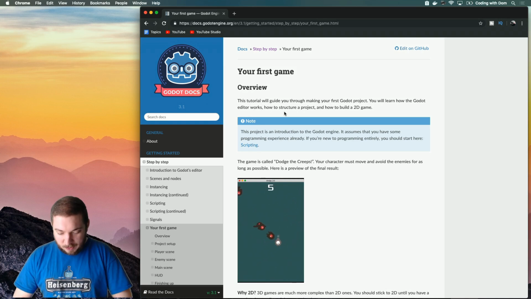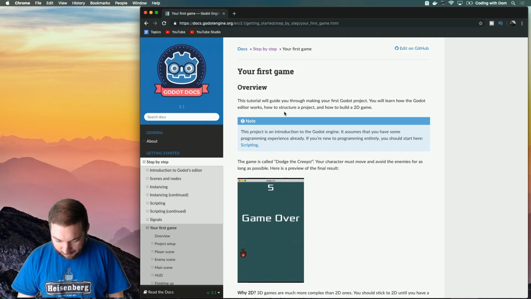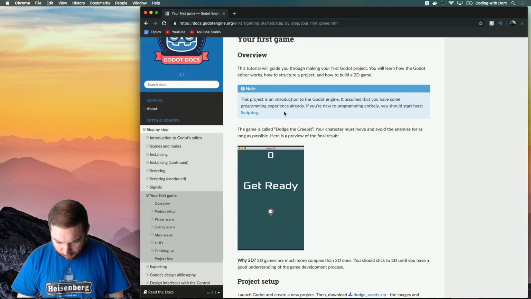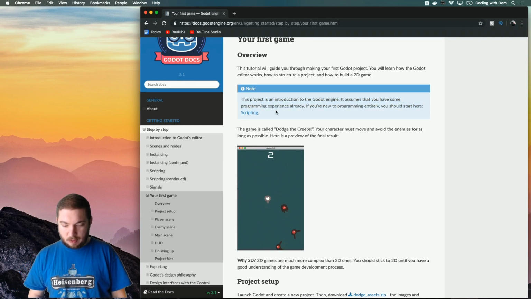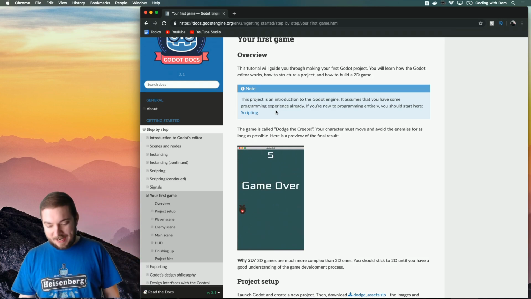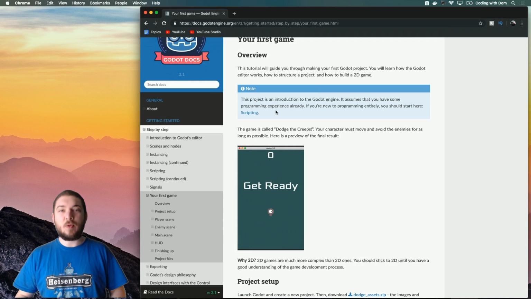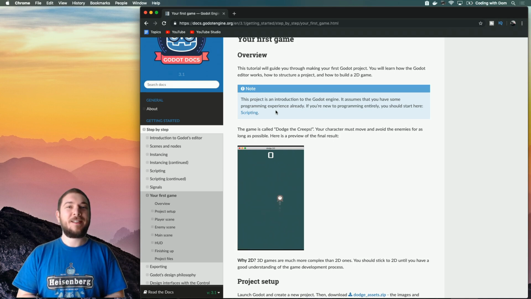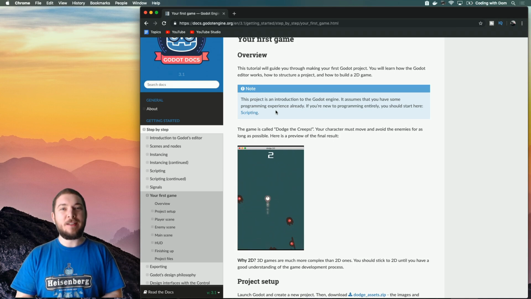Without further ado, let's go through the tutorial. So this project is an introduction to the Godot engine. It's going to be so hard to say, the Godot engine. It assumes that you have. Oh, sorry. You see, this is the kind of stuff that I'm able to cut out when I do editing, but this is live, so I can't do that.